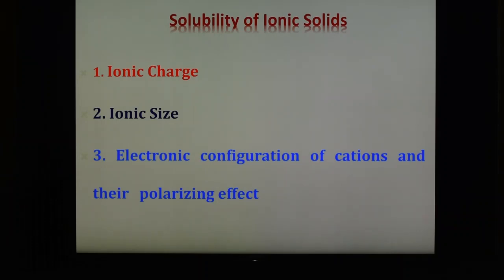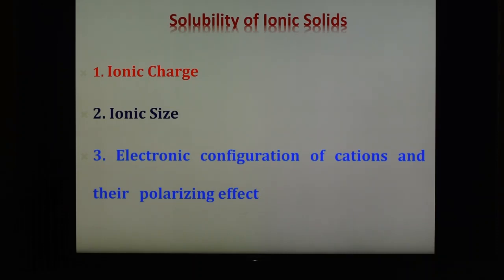The third factor is the electronic configuration of the cation and its polarizing effect. In this case, if the anion is more readily polarized by the cation than the solvent, the lattice energy will increase more than the solvation energy, and the solubility will decrease. And if the solvent is more readily polarized by the cation, then the solubility will increase. Ions having pseudo inert gas configuration like Ag+, Pb2+, Hg2+ have a high anion polarizing effect. Hence their salts like AgCl, PbCl2, HgCl2 have lower solubility in water.